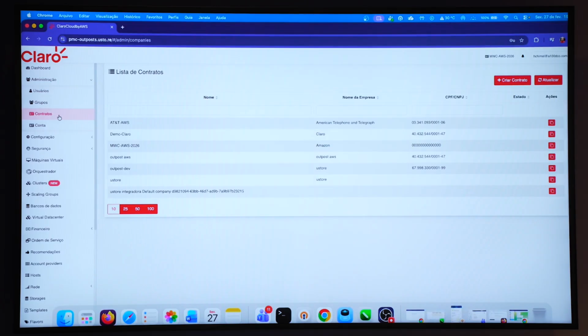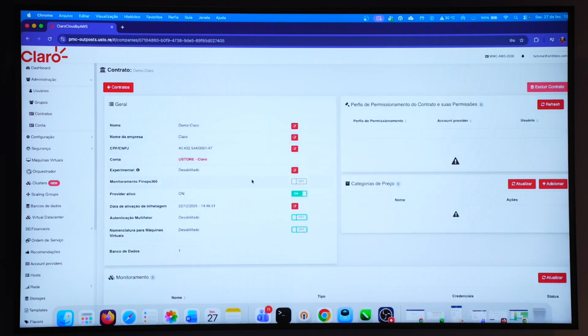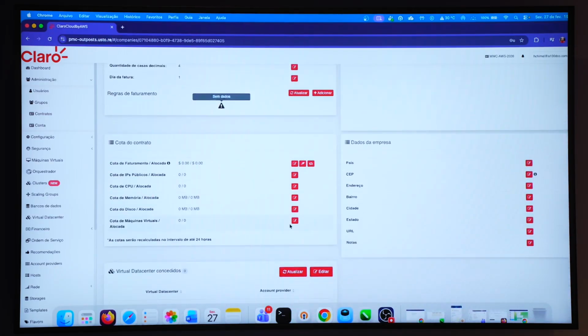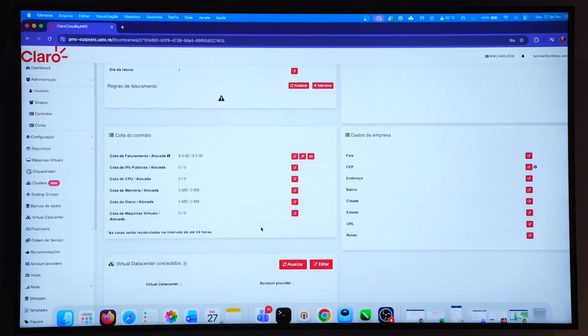Not only that, but you can create contracts. You can put the contract that you have, for example, with AWS into the portal to control it in a single point too. You can import contracts that you have with other companies, third-party vendors, for example. This contract appears in the portal as well with all the information that you need. And if it's linked with a resource, you can monitor it by yourself here too.